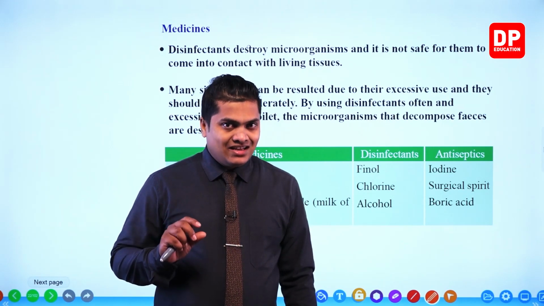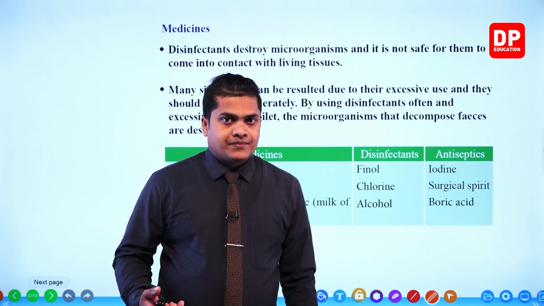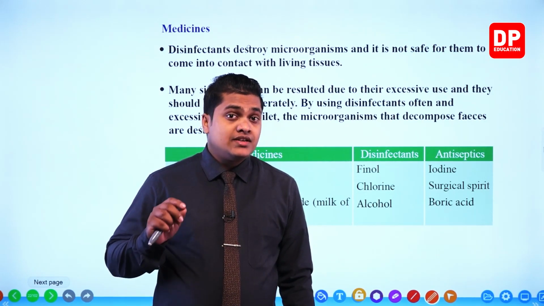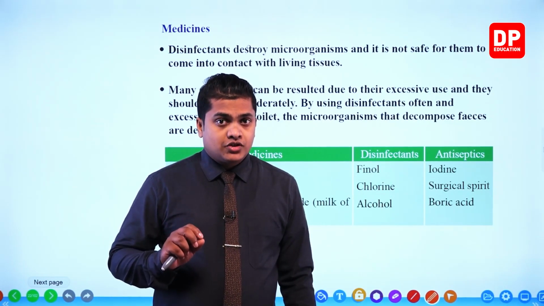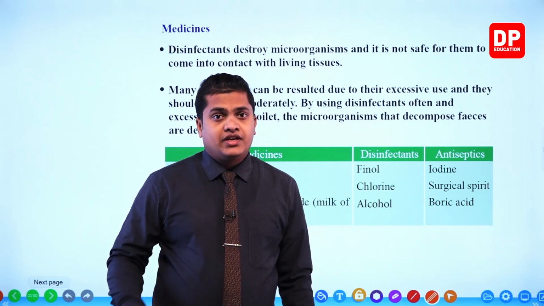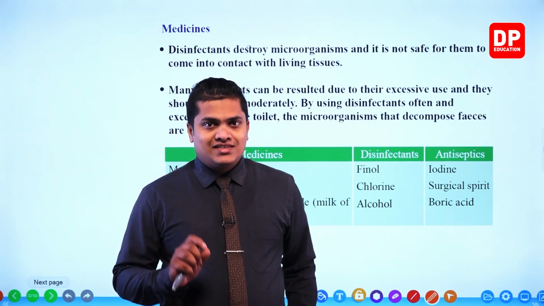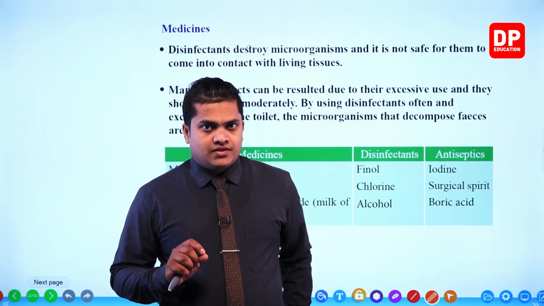That means they can kill living tissues and living cells. So therefore, these disinfectants, especially chemical disinfectants, should not come in contact with our living tissues. That means we should not touch these things, right?